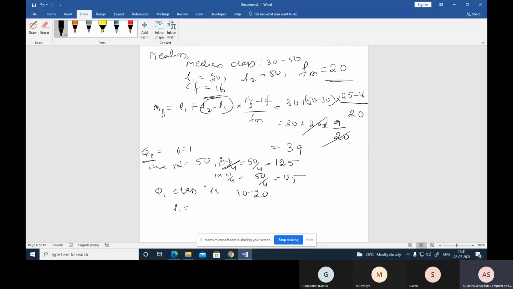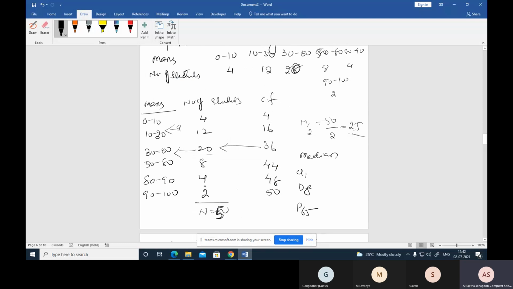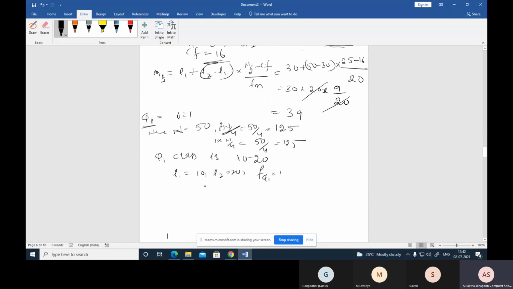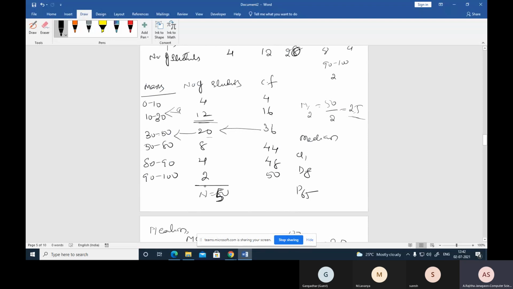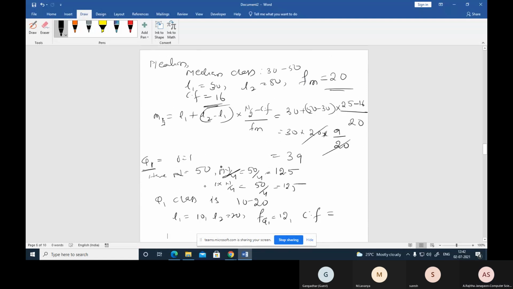Now L1 equal to 10, L2 equal to 20, and the quartile class frequency is 12. Now the cumulative frequency previous to this quartile class is 4, so CF equal to 4.